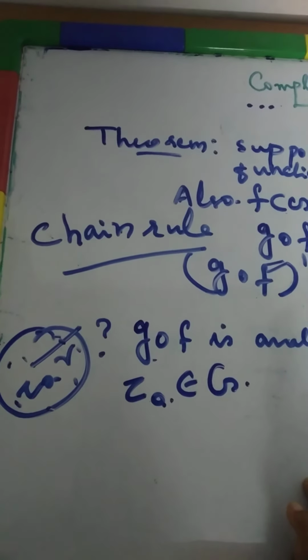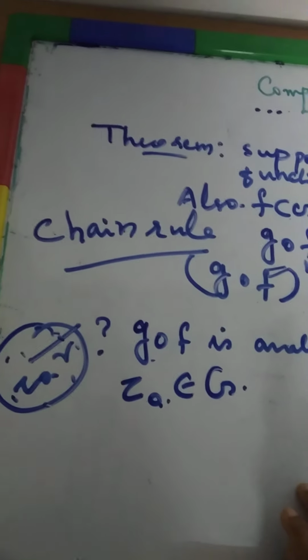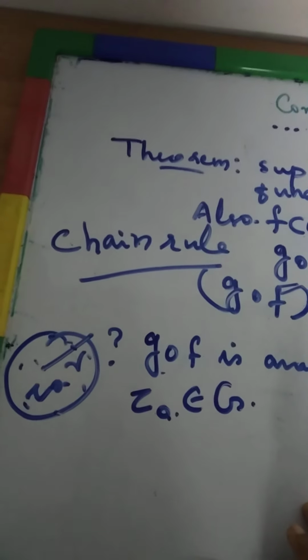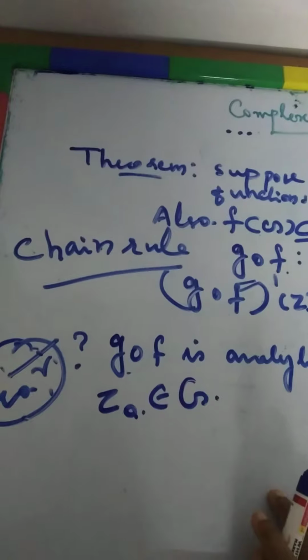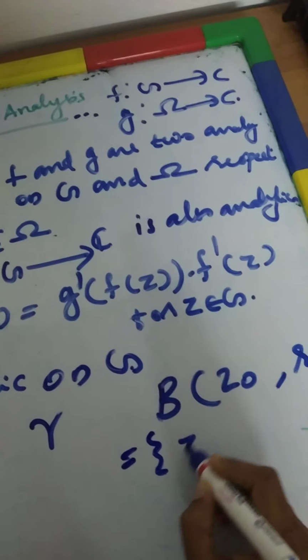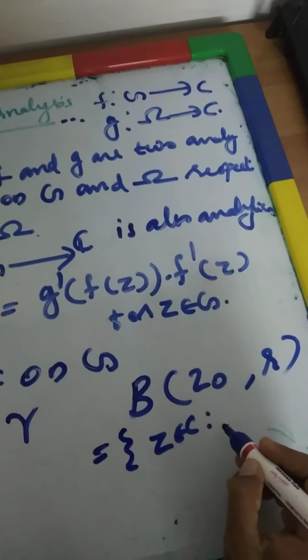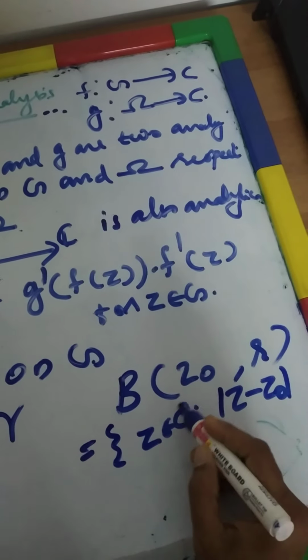To prove g composition f is analytic, we want to find at least one neighborhood of z0 at each point of which the derivative of g composition f exists. Is it clear? So here we take the neighborhood as B(z0, r). What does this set mean? It is the set of all points z belonging to C such that modulus of z minus z0 less than r. Here we can replace this C by G.